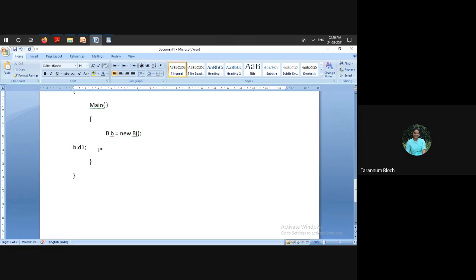But suppose you want access to the super class object or parent class data field. In that case, you should use the keyword super, right? So over here, it will give you the data field from the subclass, the child class. And here, same variable, but this will be the data field from the parent class. Is it clear? The super keyword is used to have access to the data field of the super class. Fine?